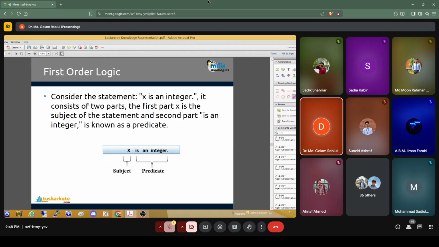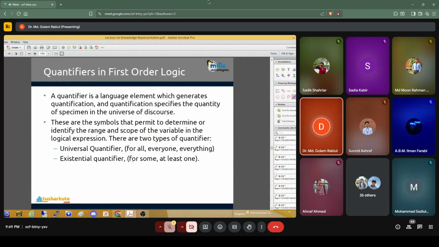So in a statement like x is an integer, x is the subject, and is an integer is our predicate. Then for the representation, we will use this subject and predicate relationship.